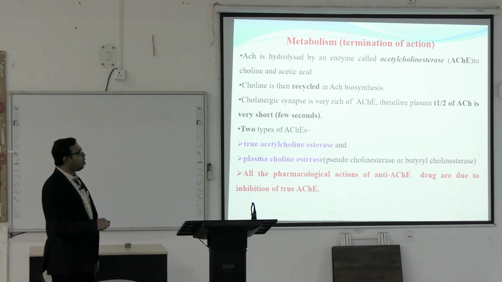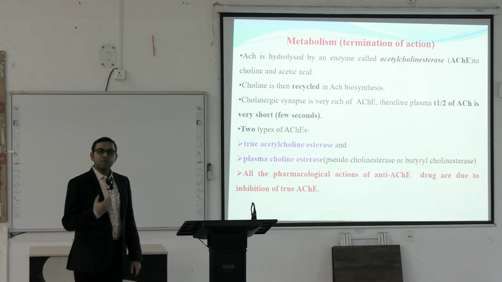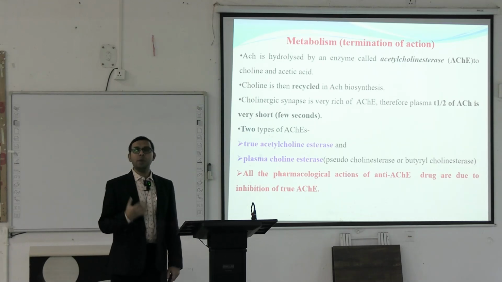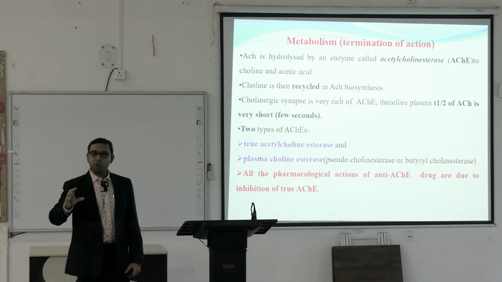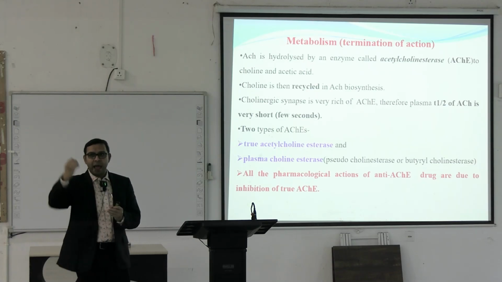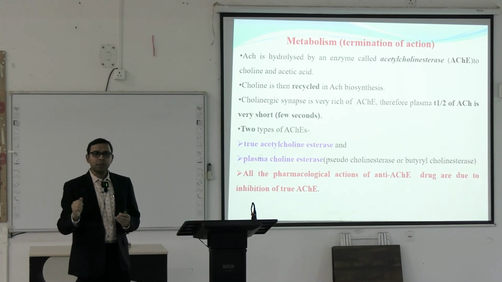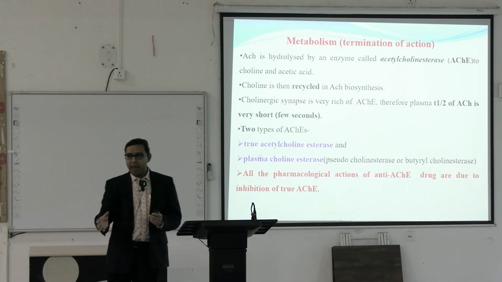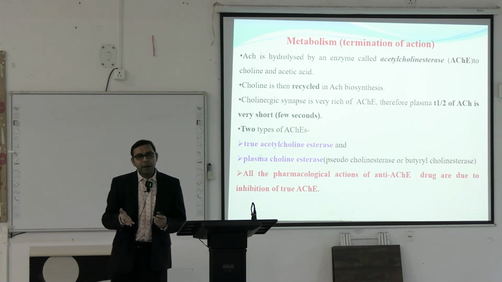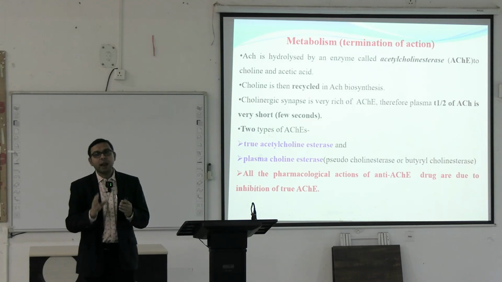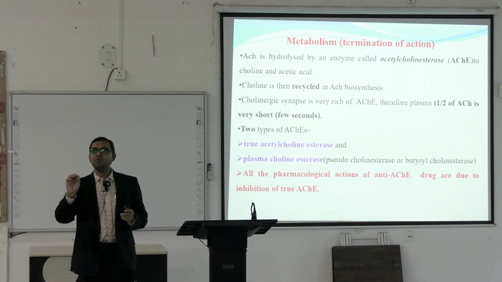The cholinergic synapse is very rich in acetylcholine esterase. Therefore, the plasma half-life of the acetylcholine is very short, a few seconds, because if the action of the acetylcholine is prolonged, there will be problems. When the action potential comes, small quanta of acetylcholine are released from the synaptic vesicles. Within a few seconds, its action is terminated. Again the action potential comes, and small quanta are released like this. Acetylcholine acts on the different receptors, and then its action is terminated by the acetylcholine esterase enzyme. All this happens within a few seconds.